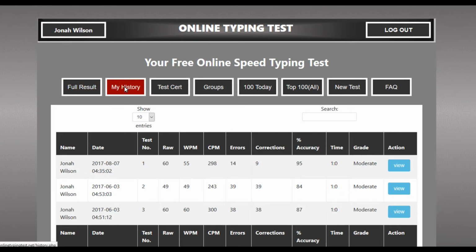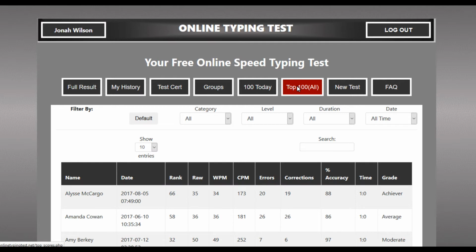Now here's some more things you can do as a registered user. On the top 100 page for all results, you'll be able to filter results by category, level and time. You'll also be able to search results for something specific that you might be looking for. And you'll be able to sort the results table by the table headings.